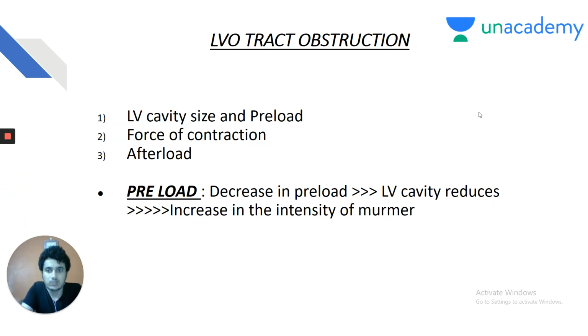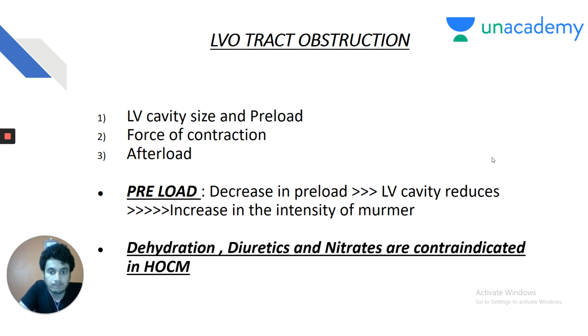Again, it is purely a diastolic condition of the heart, and the systolic dysfunction depends on three factors. The first one is preload, that is the amount of blood which is received by the left ventricle at the end of diastole. So whenever there is decrease in preload, the left ventricular cavity reduces and there is increase in the intensity of the murmur. So less blood producing louder murmur. This is a very important exception, my dear friends. So decrease in preload causes increase in the intensity of the murmur.